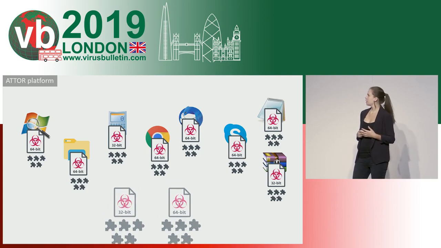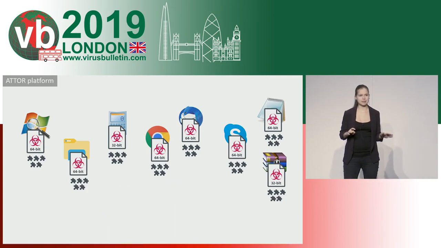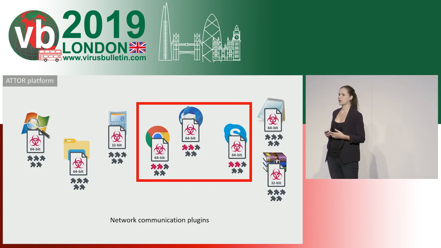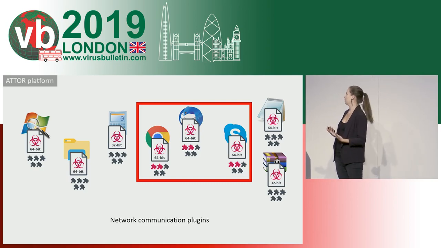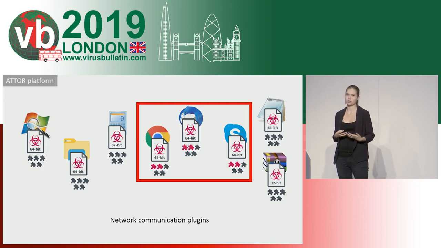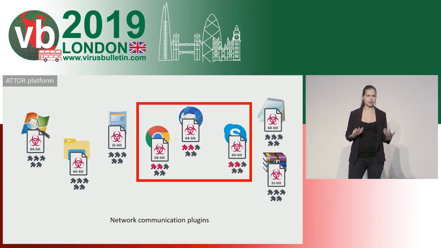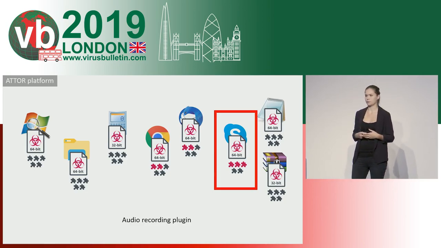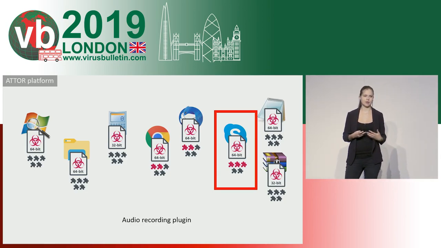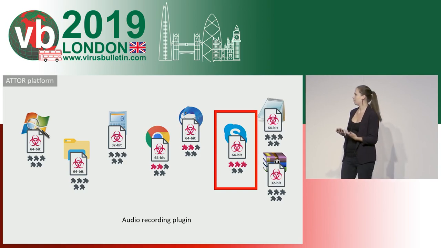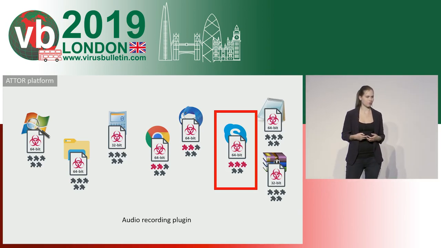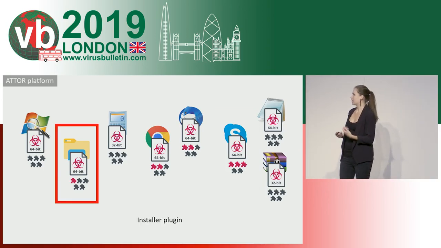And the thing about ATTOR is that each of these individual plugins then decides in which of the processes it will be activated. So for example, the plugins that are responsible for network communication are only activated in applications that already communicate over the internet. This is a clear attempt to hide the malicious communication within a regular stream of network traffic. Similarly, for example, the plugin responsible for audio recording is activated in applications like Skype or some VoIP applications. Again, these applications are likely already using the microphone. So this is also the same for other plugins.